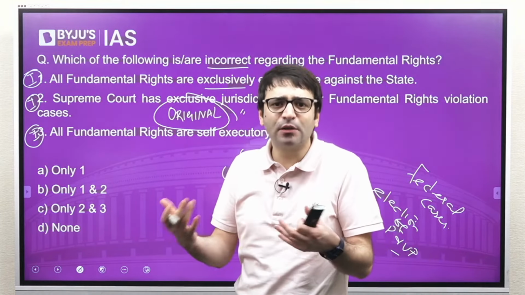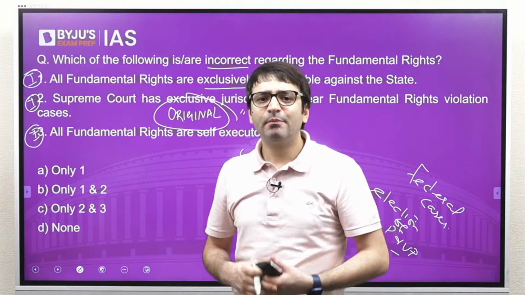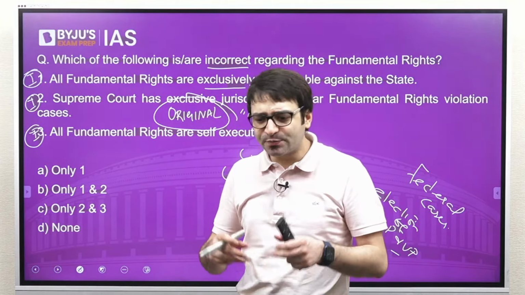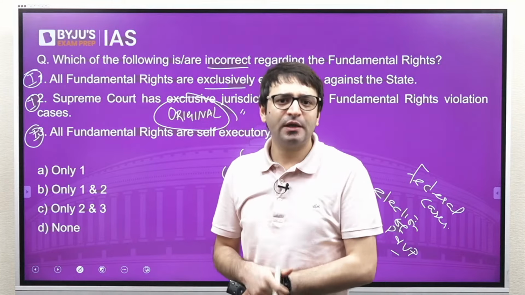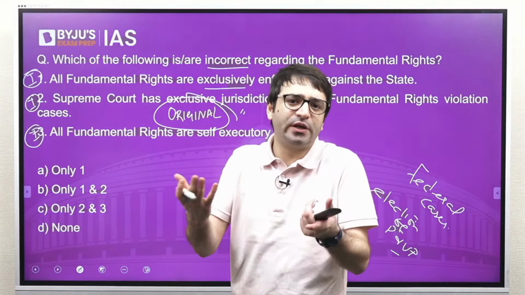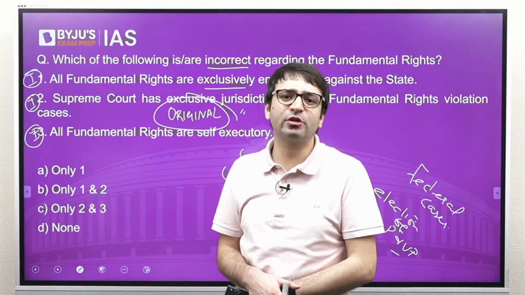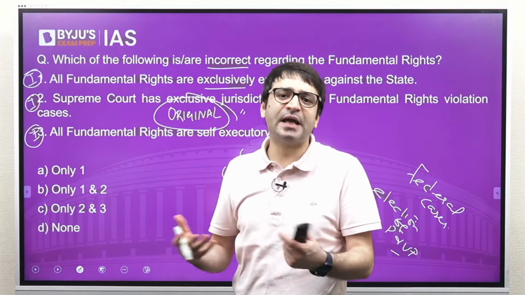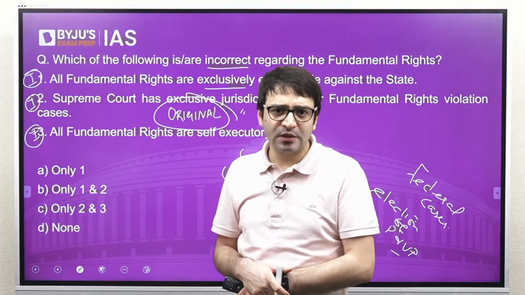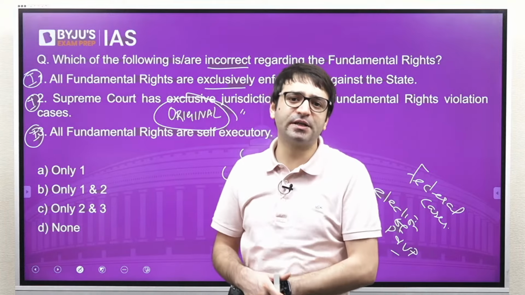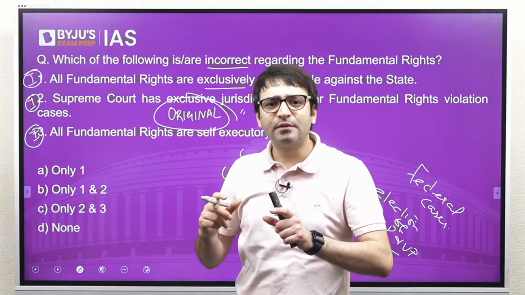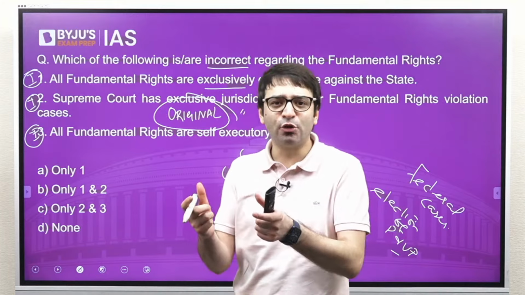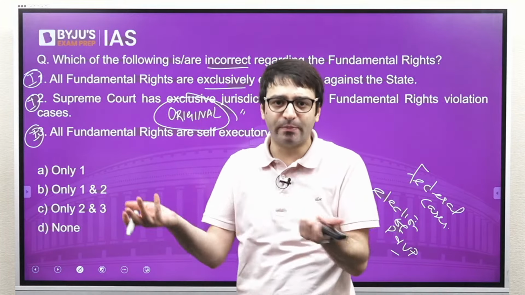You don't need to pass a law to say now we have equality. But then there are some fundamental rights which need to be executed through a law. For example, Article 23, which talks about prohibition of traffic in human beings. For that we have anti-trafficking laws, the Prevention of Immoral Activities Act. These fundamental rights are not self-executory because you need a parliamentary law to implement them.